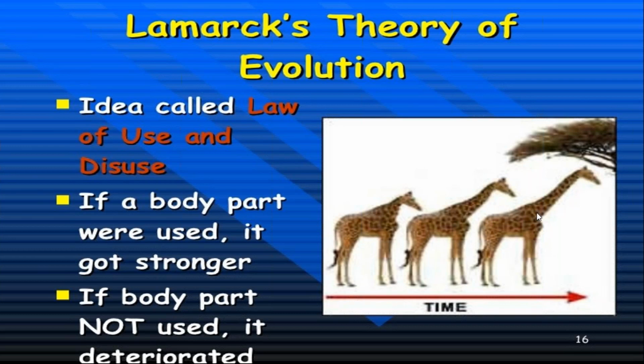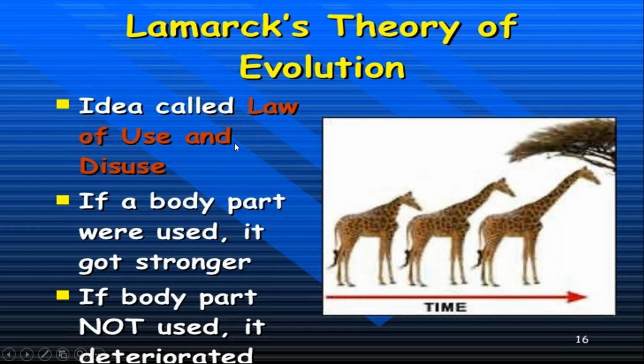That's why after some time their necks became long. This law is known as the law of use and disuse. If they use their neck for taking food, the size of the neck starts increasing, and after some time these long necks were also inherited by their offspring.